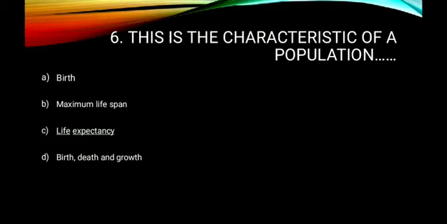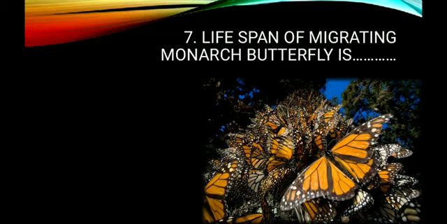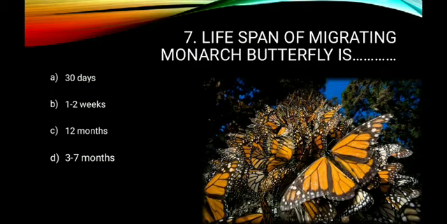Now question number 7. This is a photograph of a monarch butterfly. The lifespan of a migrating monarch butterfly is, whether it is 30 days, or 1 to 2 weeks, or 12 months, or 3 to 7 months. So what is the answer? The answer is 12 months. So the lifespan of a migrating monarch butterfly is 12 months.